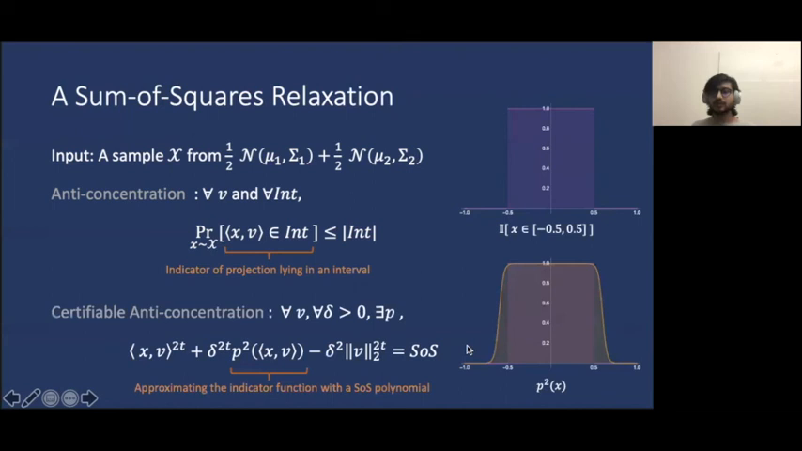Intuitively, what we do is we approximate the indicator function with a squared polynomial such that it is epsilon close to the indicator function almost everywhere. This approximation, of course, incurs error near the spikes, and we have to account for it in the definition of certifiable anti-concentration, and therefore we have these additional terms here.